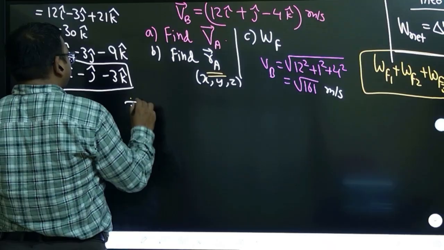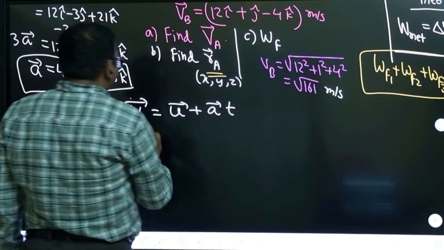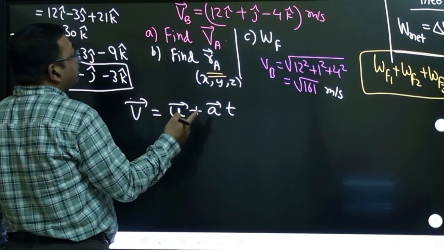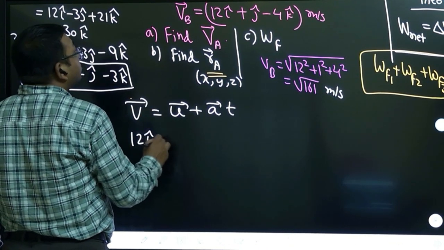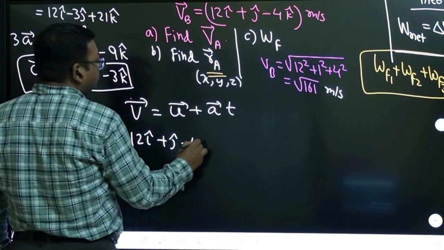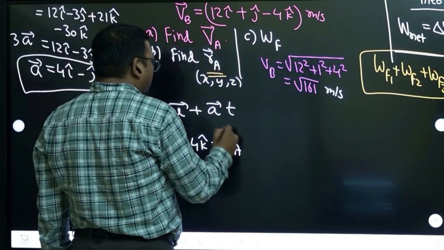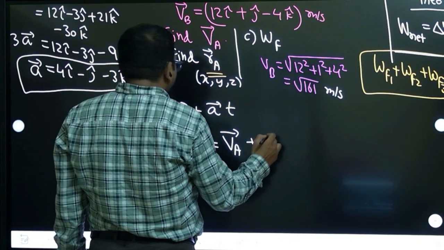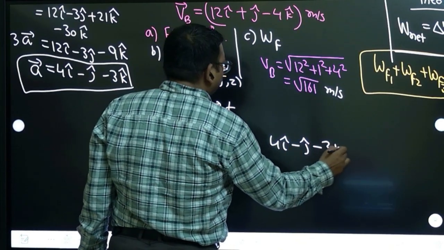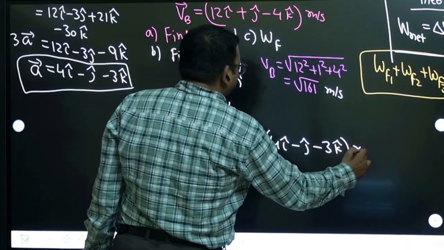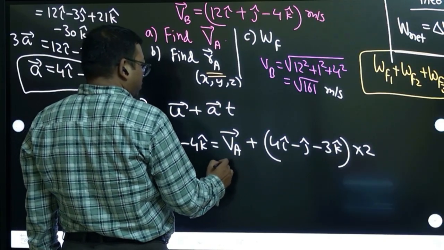v vector equal to u vector plus a vector into t. So final velocity is given there. Final velocity v, right? That is given as 12 i cap plus j cap minus 4 k cap. Initial velocity, which is the velocity of A, we have to calculate. Acceleration we have already calculated, 4 i cap minus j cap minus 3 k cap. Multiply time with this, 2. So now I think we can solve it. So let us solve it.